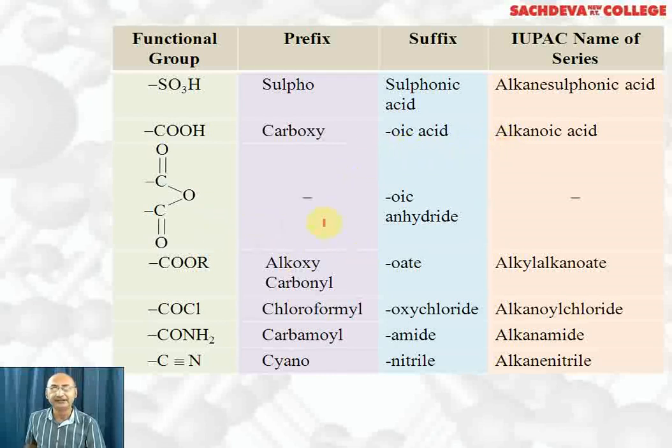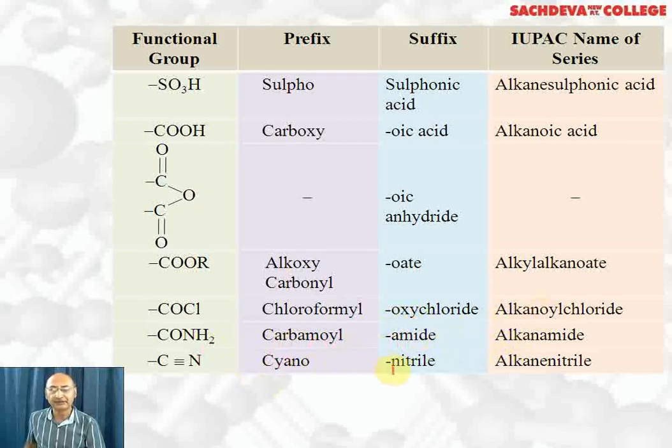This is anhydride. Here we don't have a prefix; we call it "oic anhydride", which is the suffix. Alkoxycarbonyl is the prefix for esters, "oate" is the suffix, alkyl alkanoate is the name of the family. Chloroformyl is the prefix for COCl, oxychloride is the suffix, or most commonly we use "oyl chloride" instead of oxychloride. Alkanoyl chloride is the name of the family. This is the correct name and that should be the suffix which we use. CONH2: carbamyl is the prefix, amide is the suffix, alkanamide is the family.